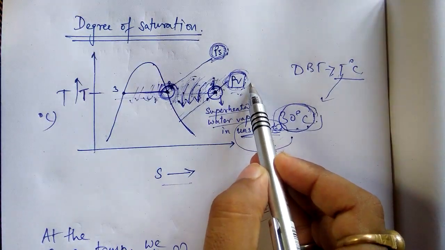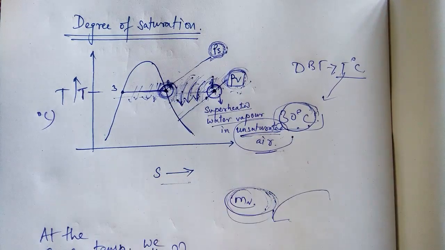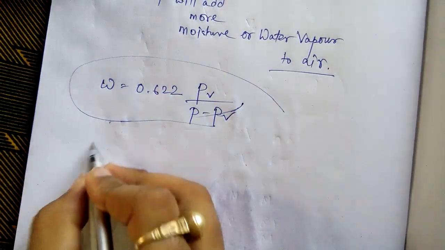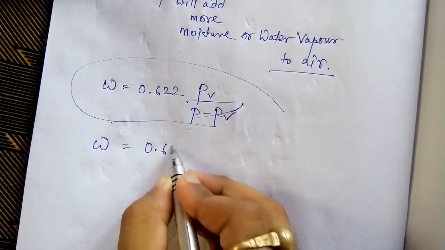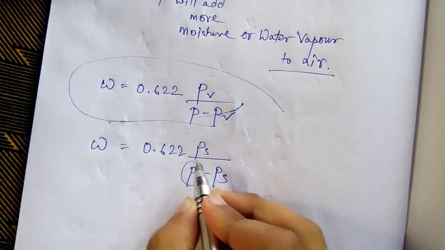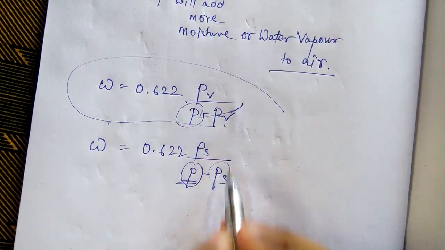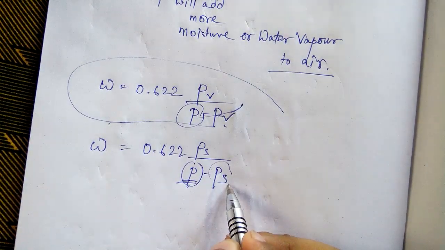When it is saturated, the partial pressure of water vapor, which was PV, is now PS, so W equals 0.622 PS divided by (P minus PS). P is constant at a given locality. PV has become PS, which is the maximum pressure, the saturated pressure.